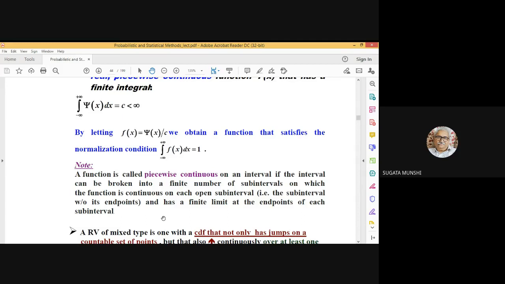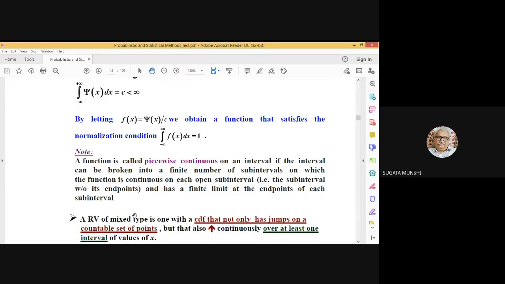At some point of time, probably I have pointed out that there can also be random variables of the mixed type, a combination, synergy of continuous and discrete random variables. So in case of such random variables, the cumulative distribution function not only has jump discontinuities, but it also has regions where it increases continuously.